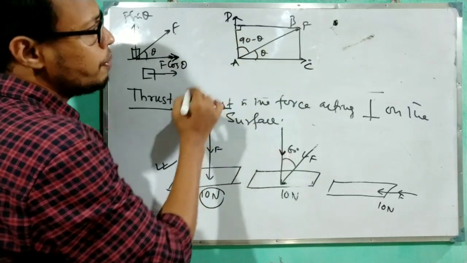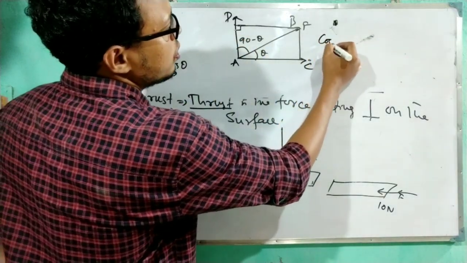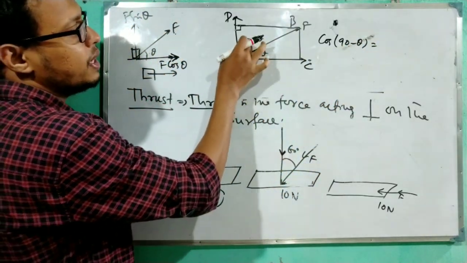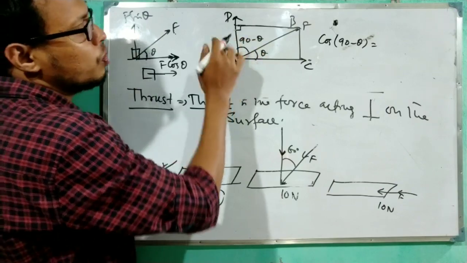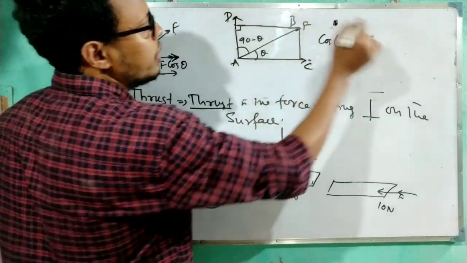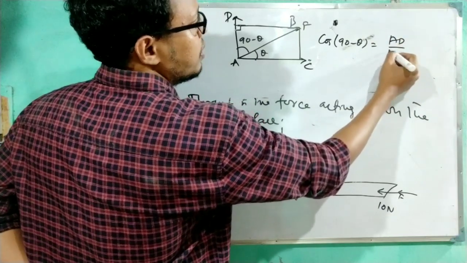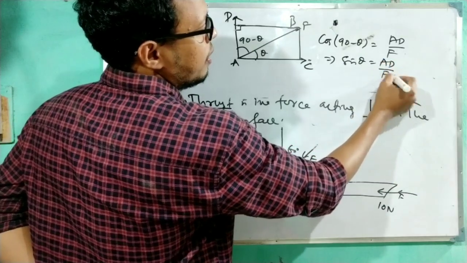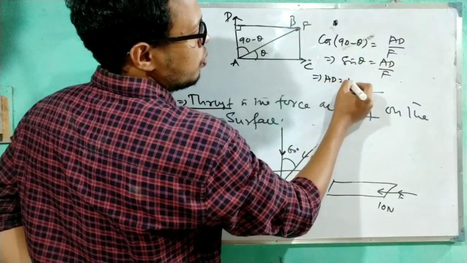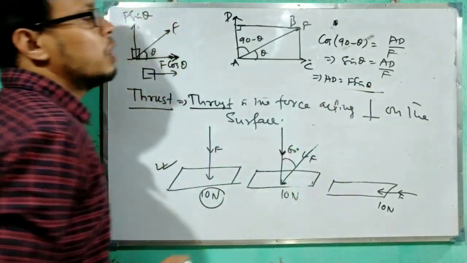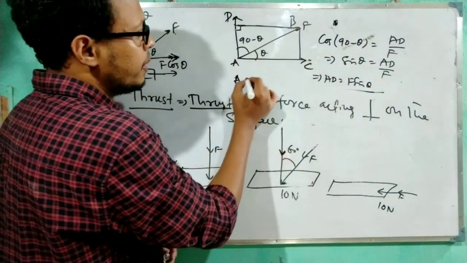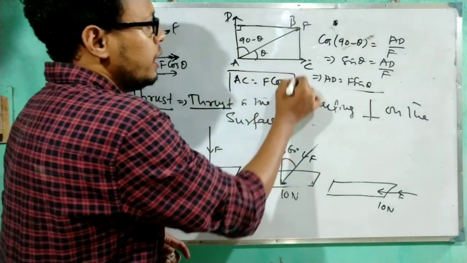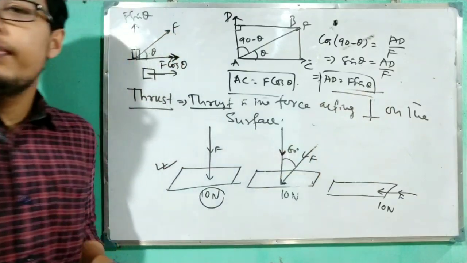Now I will apply the same thing. That time I applied cos theta, but here this angle will be 90 degrees. So cos of 90 minus theta, this is the base and this is the hypotenuse. The base is AD, and the hypotenuse is F. Cos 90 minus theta, which is sin theta, equals AD divided by F. So AD equals F sin theta. So the horizontal component AC equals F cos theta and the vertical component AD equals F sin theta.